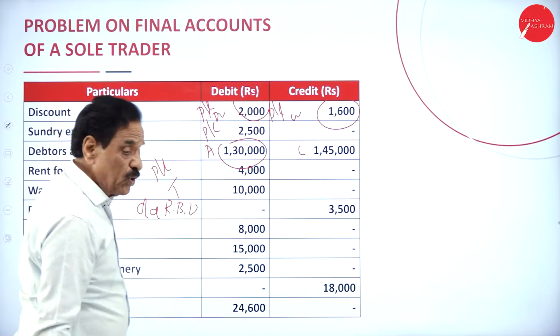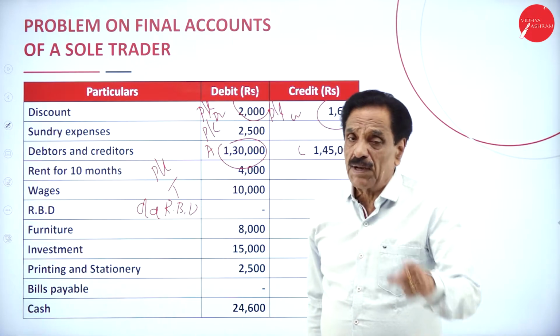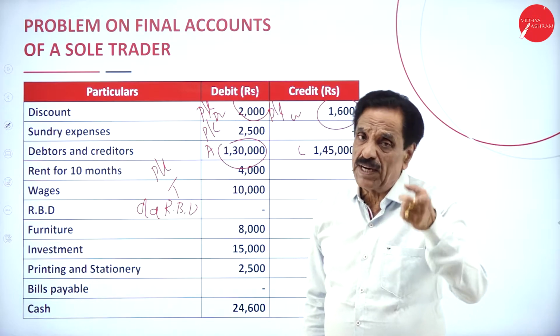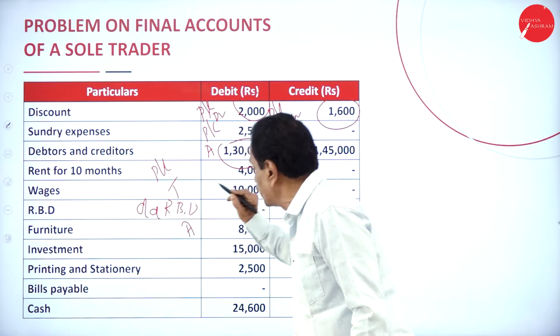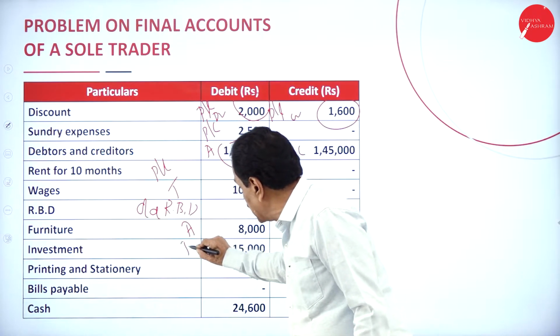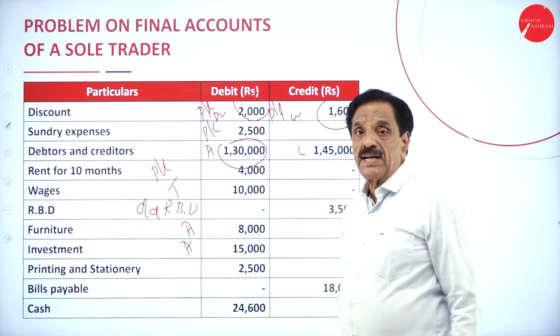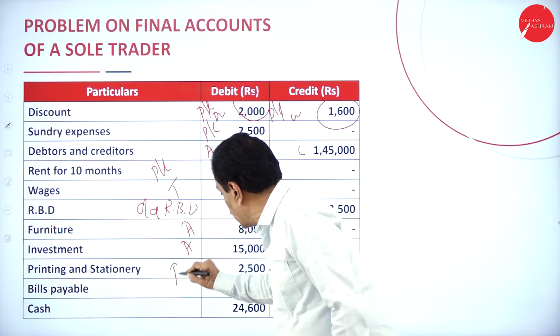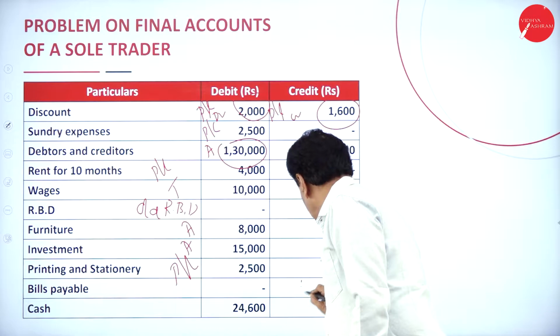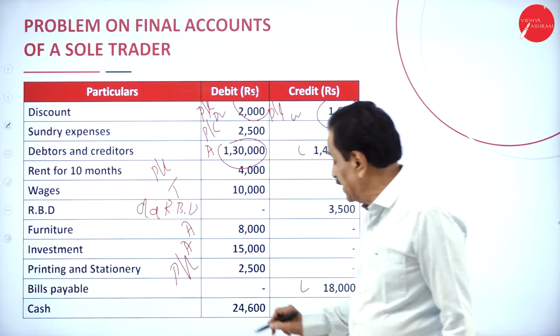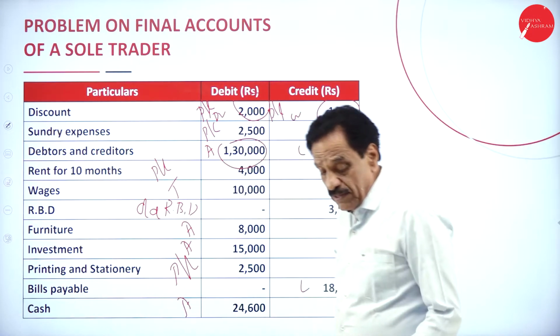This is called old RBD. Then what's the formula? Bad debt plus new RBD minus old RBD. Then furniture is an asset. Investment is an asset. Printing and stationery, profit and loss account. Bills payable is a liability. Cash is an asset. So we'll move on.